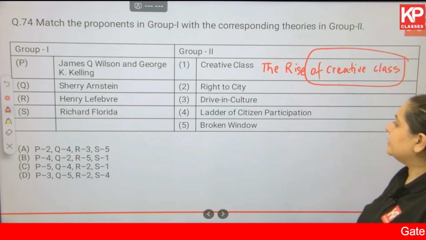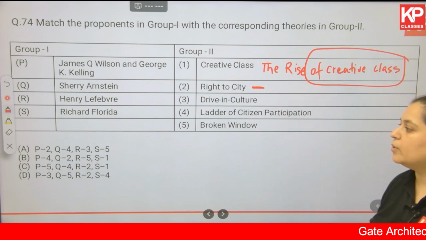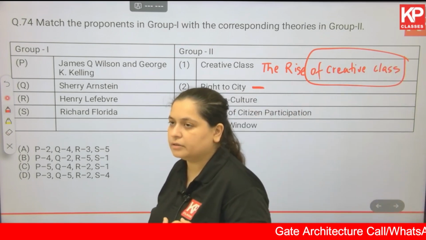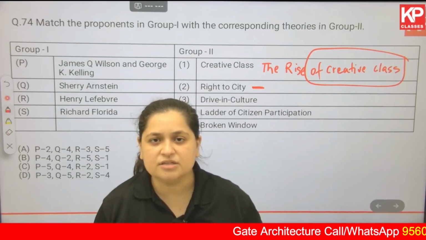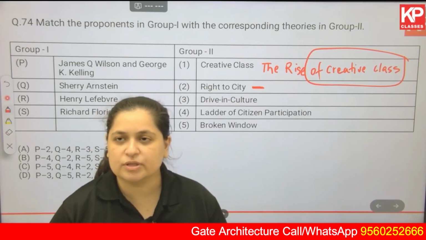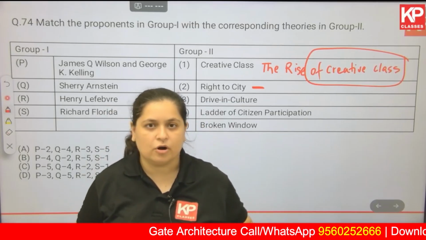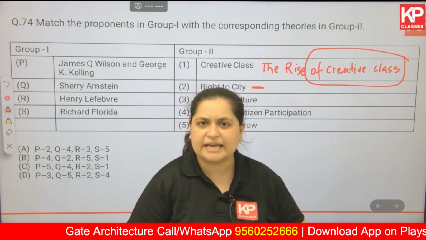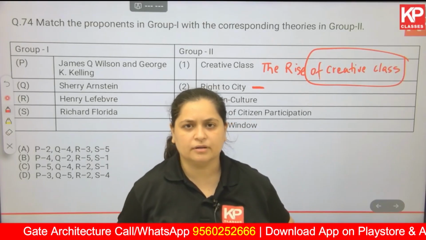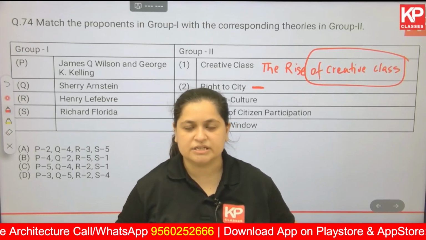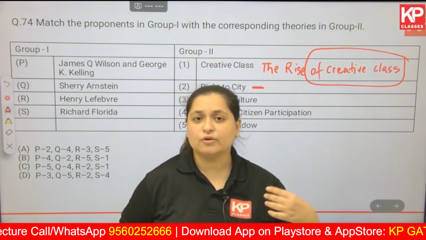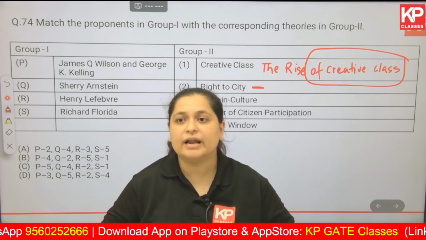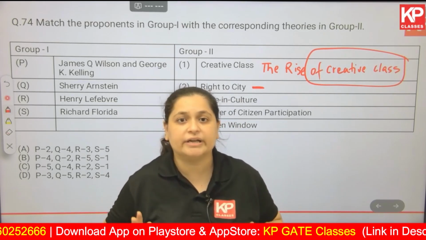Then right to the city. What is right to the city? Let's say we are not giving equal rights to the LIG community, for example, or the EWS community. That should not be there. Right to the city means whether you're from any background, any caste, any race, any economic background, you have a right to the city. You have a right to decision making, a right to access public spaces, and a right to utilize all the infrastructure that the authority has provided.